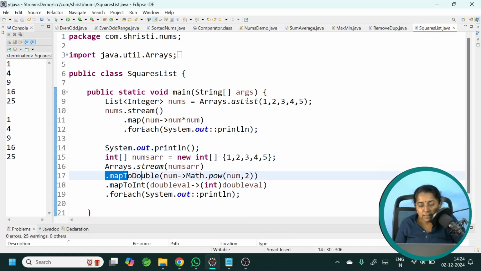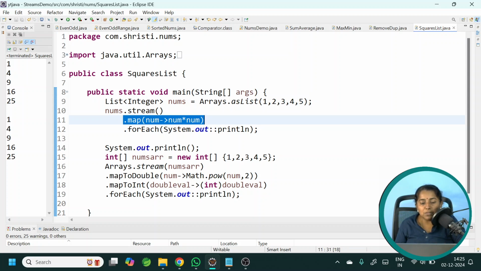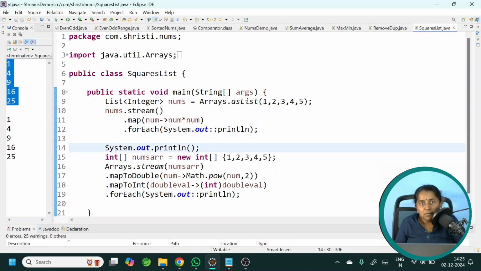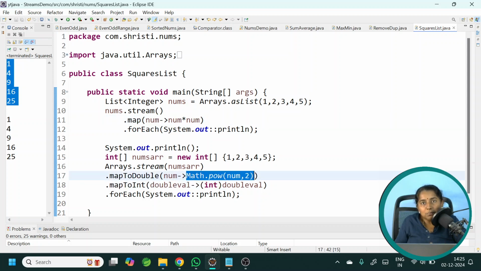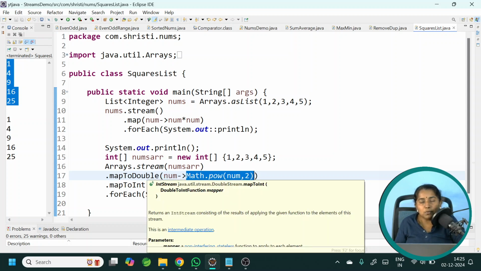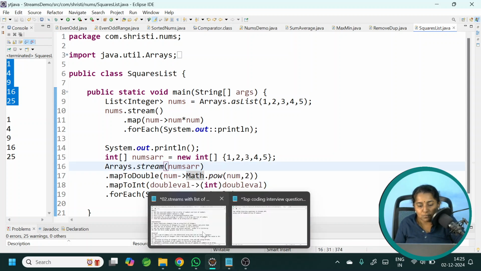If you want to retain it in double as such, fine. If you want to convert it back into int, then you can use mapToInt again. Or simply use this method, which is very simple and will not give you any trouble at all. If I am using number into number, it will just multiply the numbers and give the same value, just like the previous case. Okay. So these are different ways which I am specifying. If you are attending an interview, any of these scenarios can be asked. If you are giving this, they might ask, can I use the inbuilt method which is available? Of course, yes. In that case, you can use Math.pow. I want to convert it back into integer. What should I do? In that case, use mapToInt. Okay. Now we will move on to the next question.